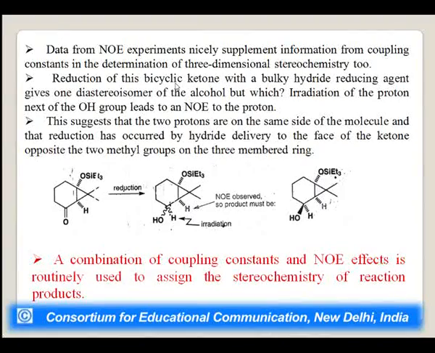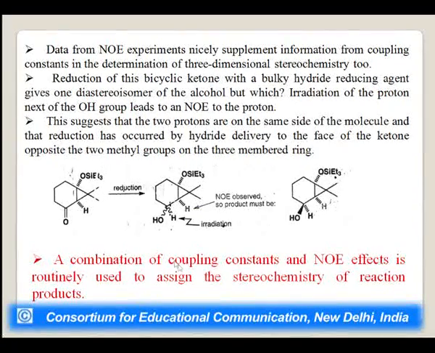Reduction of this bicyclic ketone with a bulky hydride reducing reagent gives a diastereoisomer of the alcohol, but which one? Irradiation of the proton next to the hydroxyl group leads to an NOE to the proton, that is, enhancement in the value. Which value? This proton is close to this hydroxyl, and this proton NOE is observed, so the product must be this. This suggests that 2 protons are on the same side of the molecule, and that reduction has occurred by hydride delivery to the face of the ketone opposite to the two methyl groups on the three-membered ring.